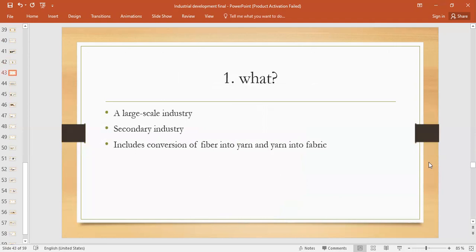Okay. Now let's first discuss what the cotton textile industry is. As we all know, and I have told you also, the cotton textile industry is a large scale industry, right? And this is a secondary industry. Why is it considered a secondary industry? Because manufacturing takes place in this industry, right? It includes the conversion of fiber into yarn and yarn into fabric. So the process of manufacturing is involved, right? That is why it is considered a secondary industry.